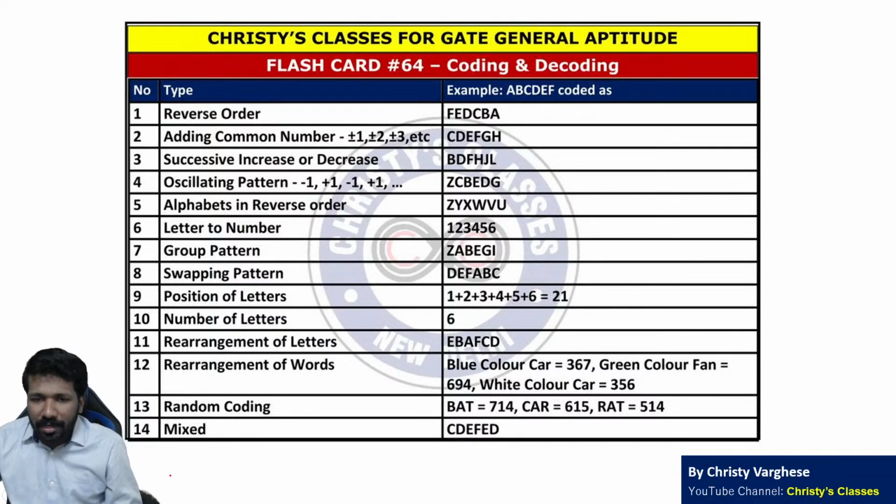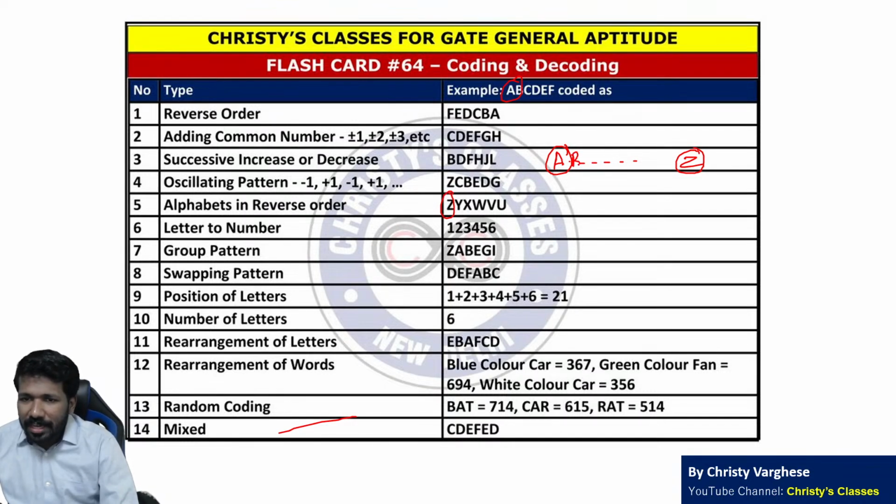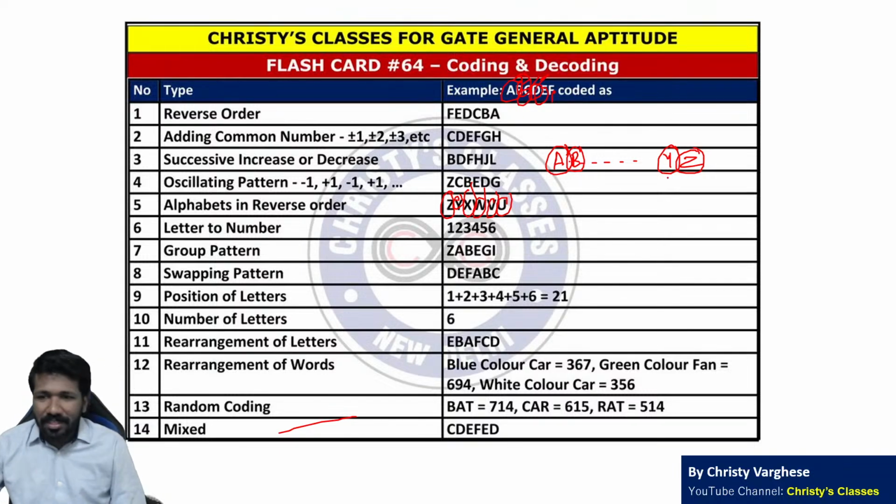Alphabets in reverse order. What is alphabets in reverse order? A, B, C, D, E, F, G, H up to Z. Forward order में A first letter है, reverse order में Z first letter है. So A को Z से कोड किया था, that is called alphabets in reverse order. B second letter है forward order में, reverse order में Y second letter है. So B के जगह Y. Similarly C के जगह X, D के जगह W, E के जगह V, F के जगह U. So here A, B, C, D, E, F, that is why it is easy to understand.